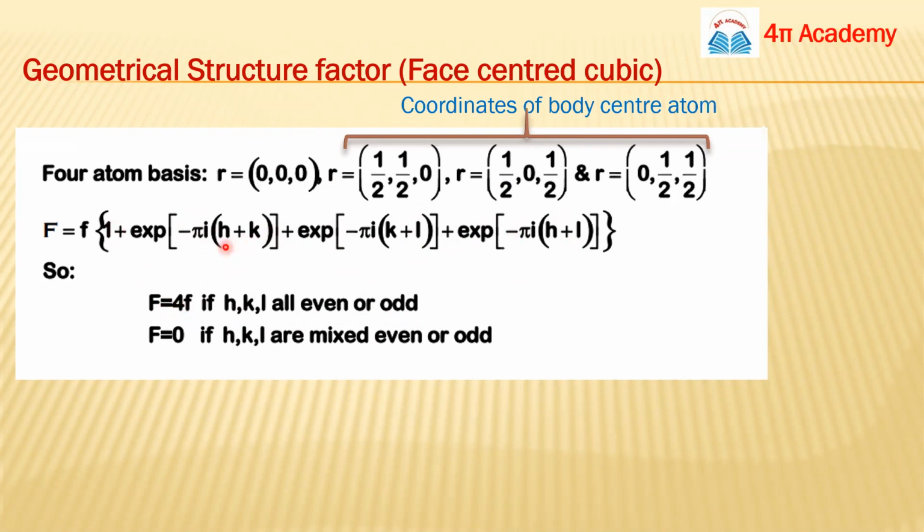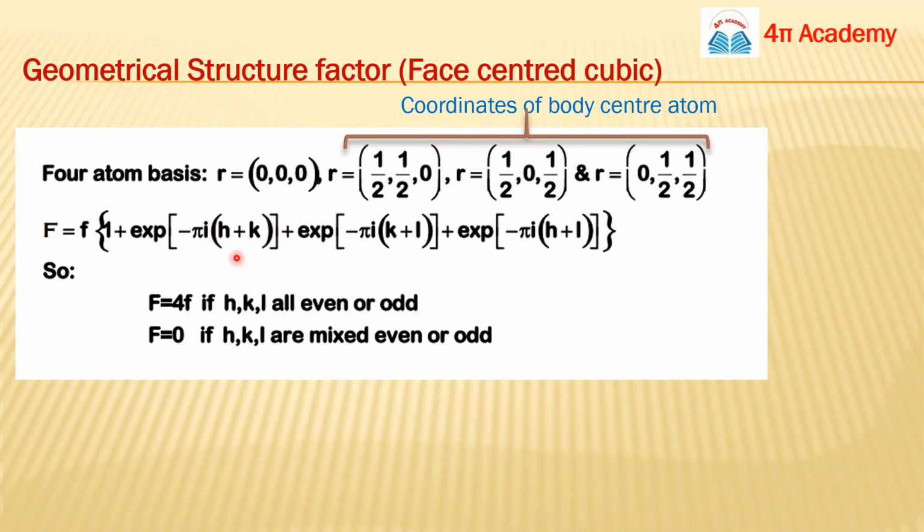Sorry, we are not talking about the sum here. Suppose h is 1, k is 1, and l is also 1. So all these terms are odd.